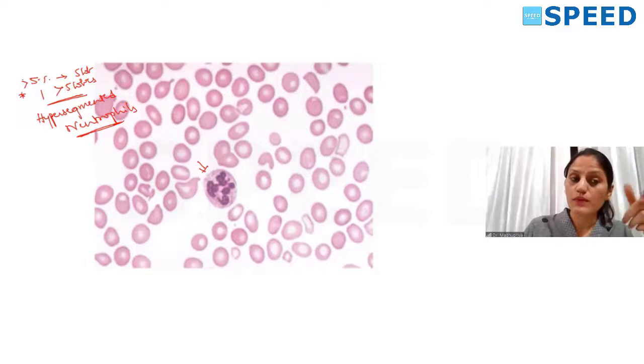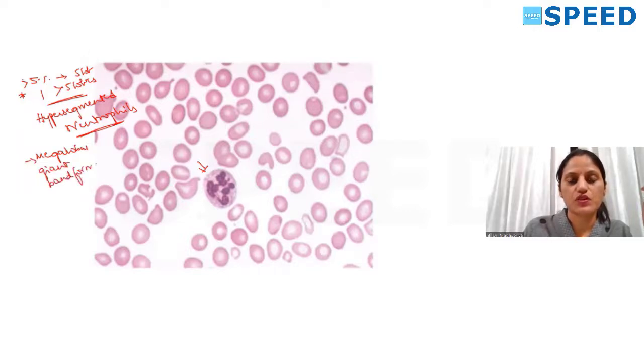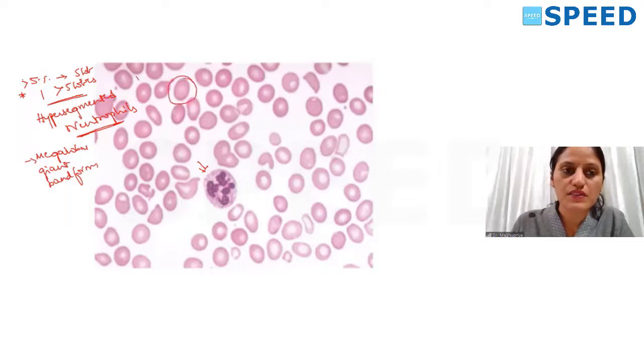And in case of bone marrow, the same thing in the WBC series: in megaloblastic anemia we see giant band forms. Coming to this peripheral smear, observe these cells.